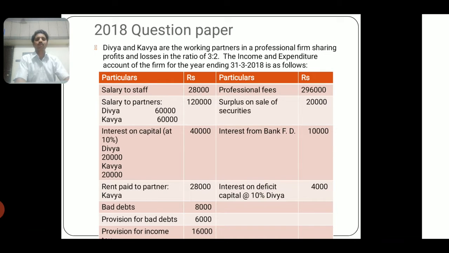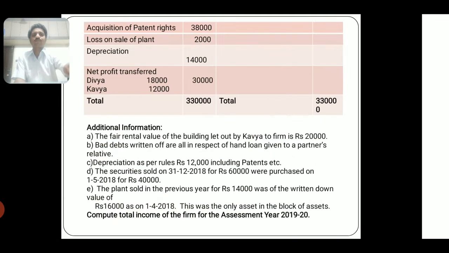Surplus on sale of securities 20,000. Interest from bank fixed deposit 10,000. Interest on deficit capital of Divya at 10% 4,000. And the continuation of the debit side of the income and expenditure account is debited with the acquisition of patent rights 38,000, loss on sale of plant 2,000, depreciation 14,000. Net profit transferred to Divya 18,000, whereas Kavya 12,000, total 30,000. The total of the income and expenditure account will be 3,30,000.